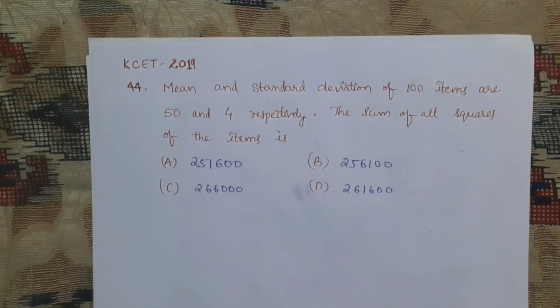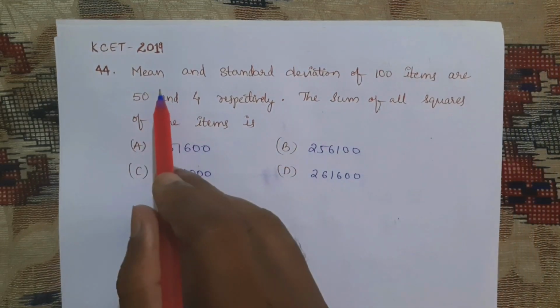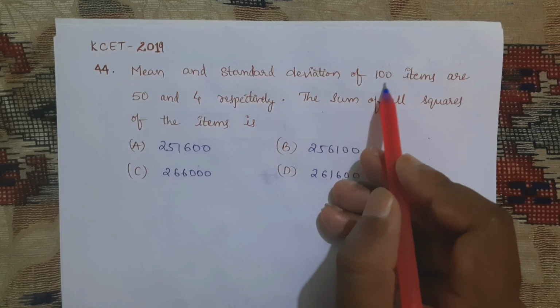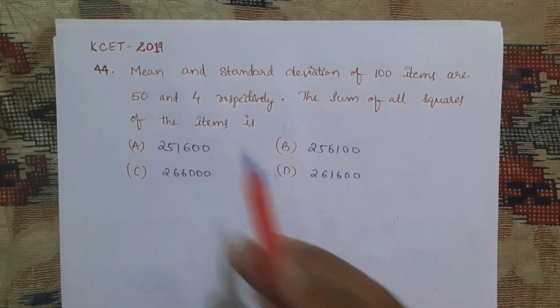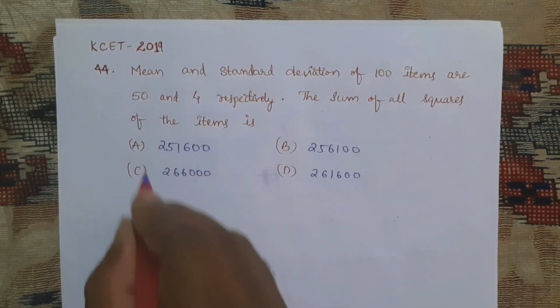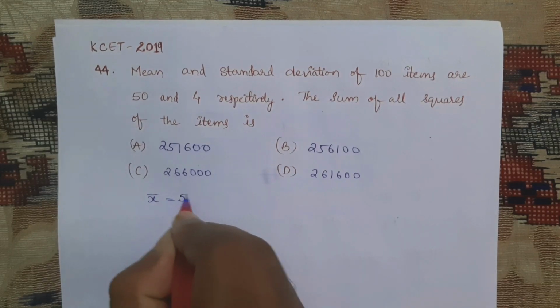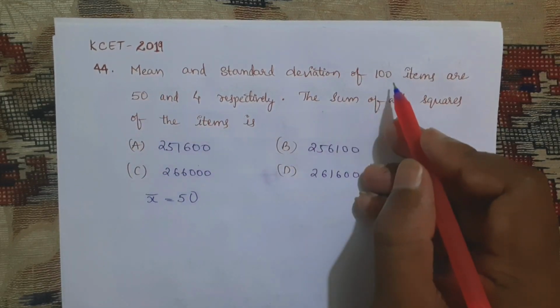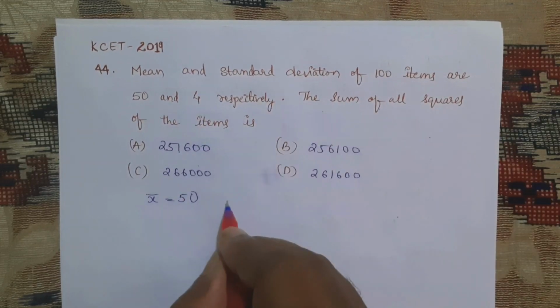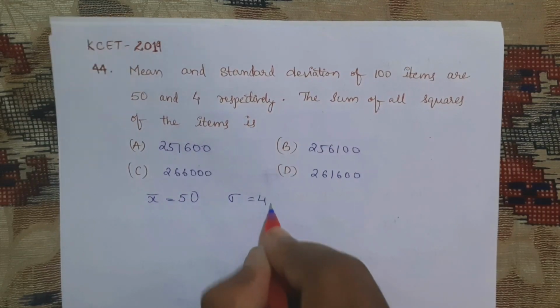2019 question. Okay. See, observe the question clearly. Mean and standard deviation of 100 items are 50 and 4. That means mean is given, that is x bar is equal to 50. Standard deviation sigma is equal to 4.